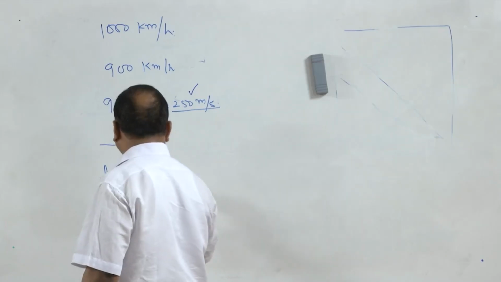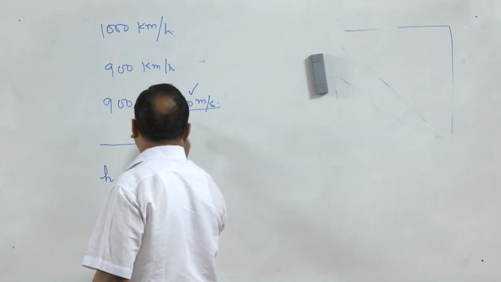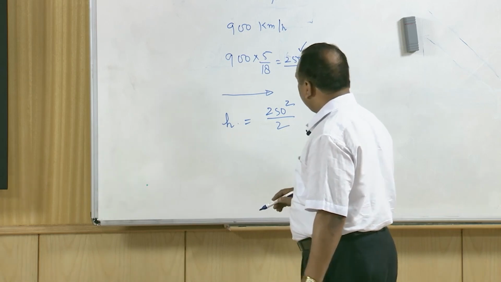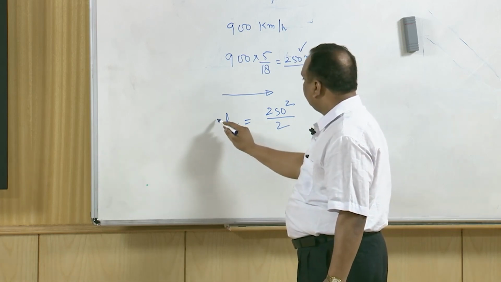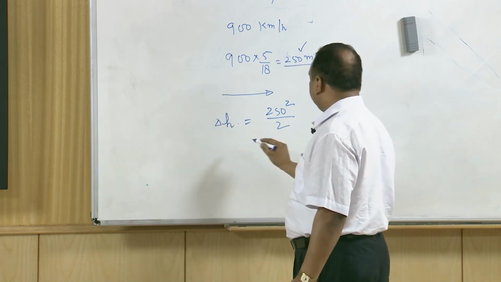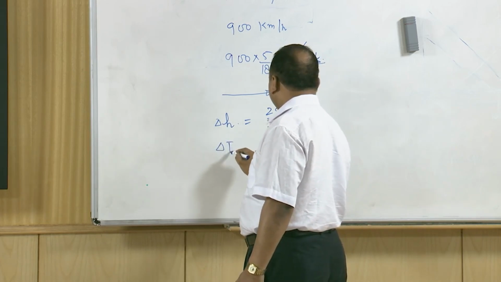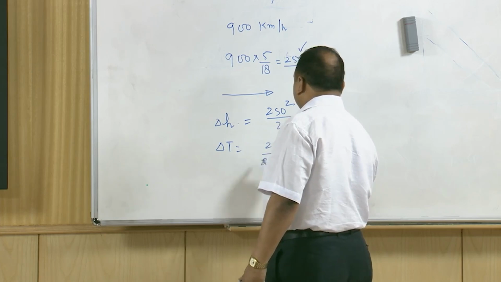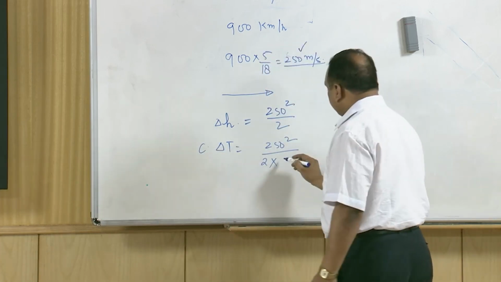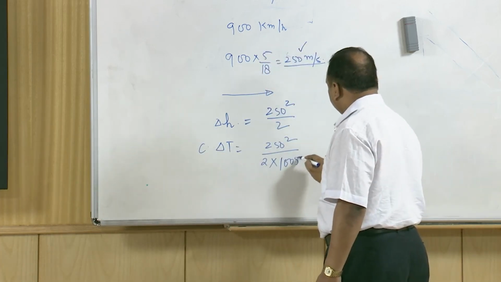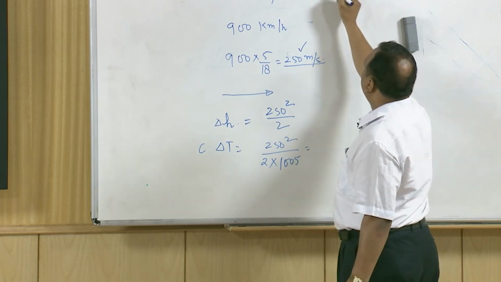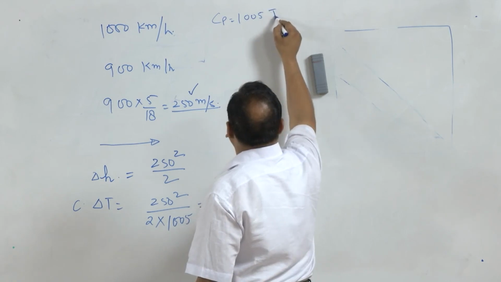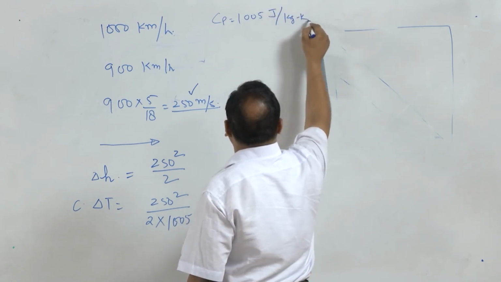delta H is equal to V square by 2, that is 250 square by 2, and this is delta H, and this is equal to Cp delta T. So delta T is going to be 250 square by 2 divided by Cp, where Cp for air is 1005 joules per kg Kelvin.